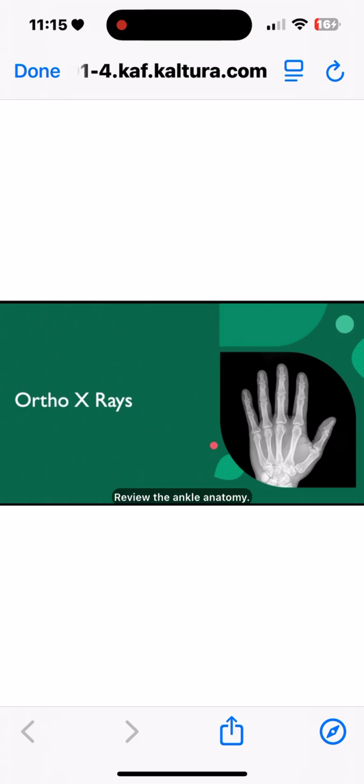So review the ankle anatomy. The AP mortise view, the anterior-posterior mortise view, is part of a 3-view series of the distal tibia, distal fibula, and proximal fifth metatarsal. It allows for the assessment of the mortise joint, which includes the articulation of the tibial plafond and two malleoli with the talar dome. It's most commonly indicated in cases of trauma to the ankle. Avulsion fracture can occur with more severe sprains.